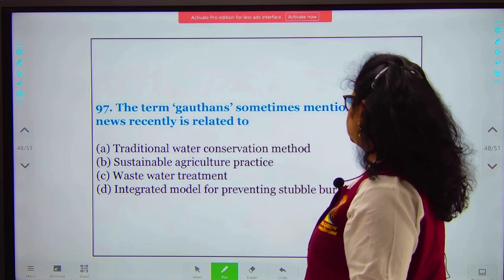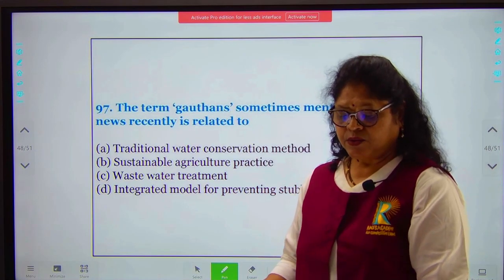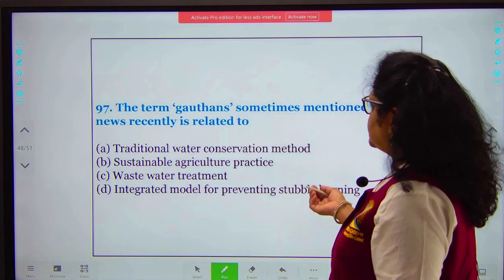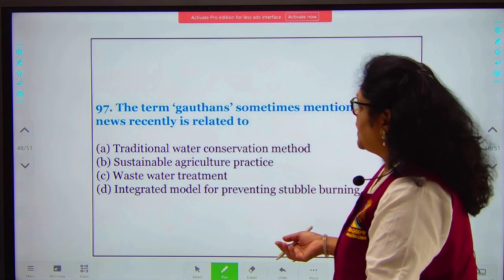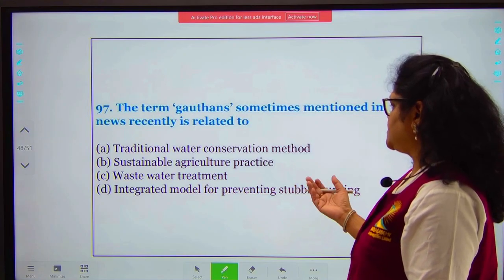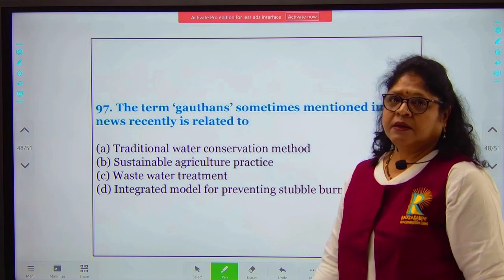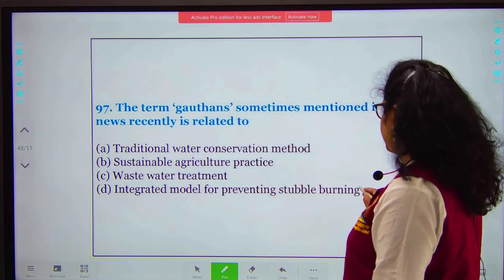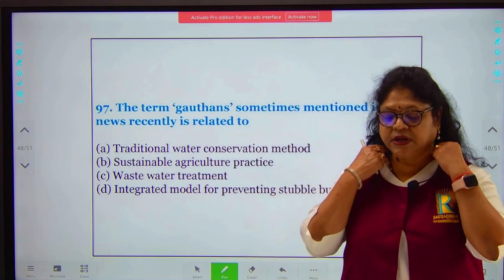The term Gauthans, sometimes mentioned in the news recently, is related to Gauthans. You must have read in the news that it's a concept which is being adopted by one particular government. So traditional water conservation method, sustainable agriculture practice, waste water treatment, or integrated model for preventing stubble burning. If you have read the news, you will go directly to the answer as D. This has been adopted by the Chhattisgarh government.